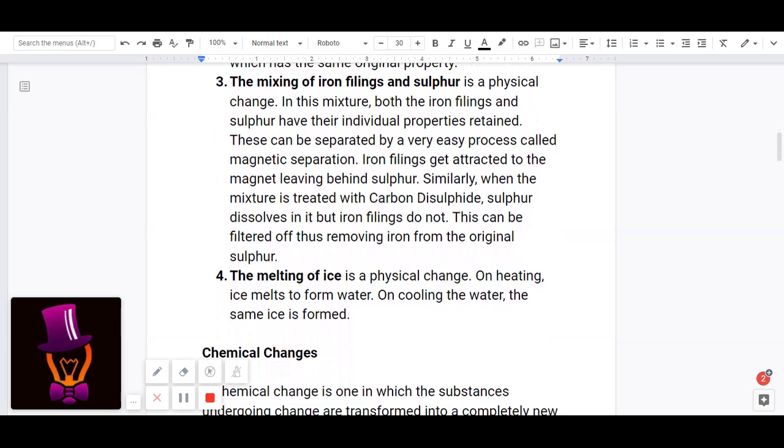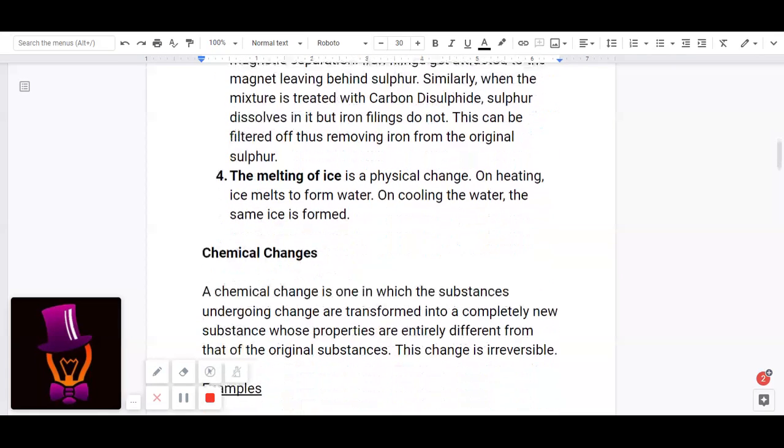The melting of ice is a physical change. On heating, ice melts to form water, on cooling the water, the same ice is formed. So this is also a physical change because it is reversible. On heating, ice melts to water, and on cooling the same water, we get the same ice.